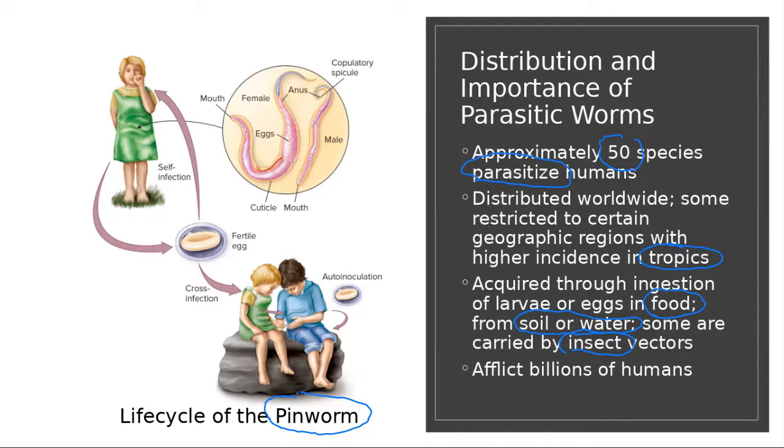The eggs can go to the soil, for example, and when a kid plays in the soil or mud, it can be transferred into their body and cause infection. So it can be transferred by different modes, maybe from the soil, drinking water, or food, like raw meat, and so on.